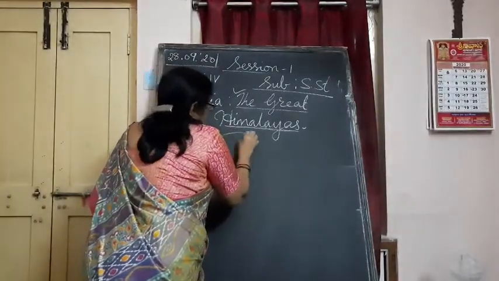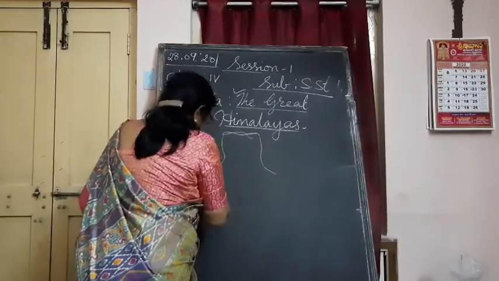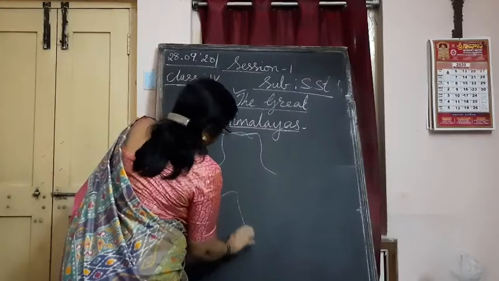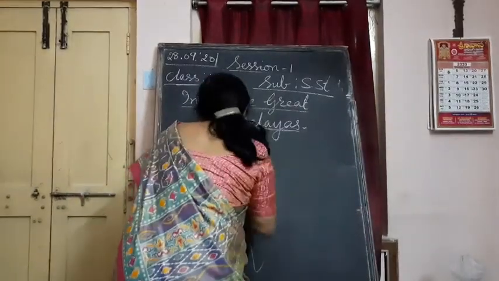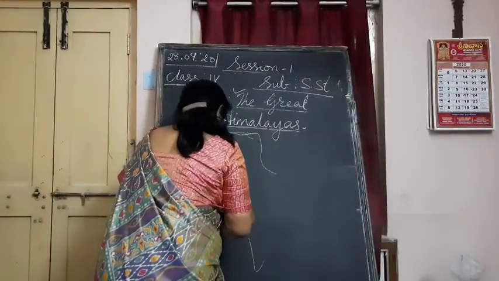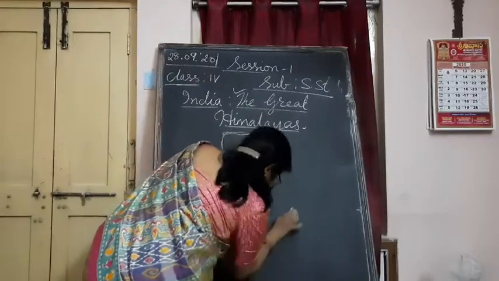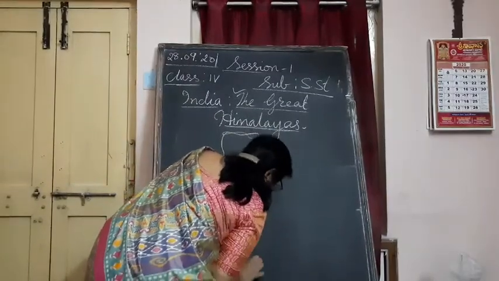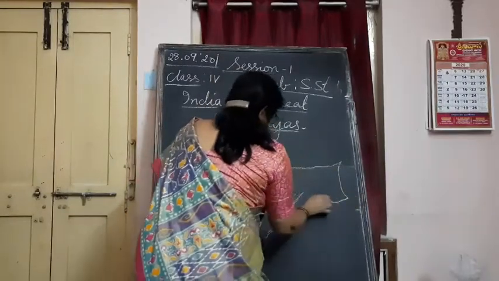For example, I can't draw so well, but I hope you can understand somehow. It comes like this. Rough, children, totally a rough sketch.